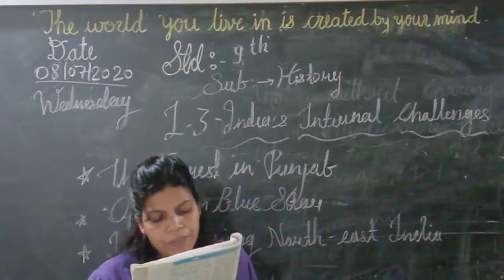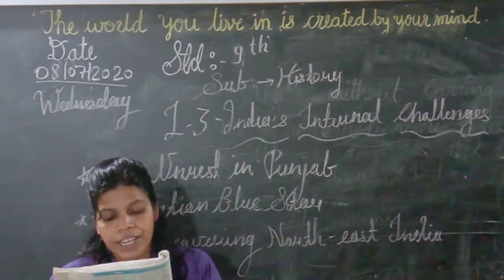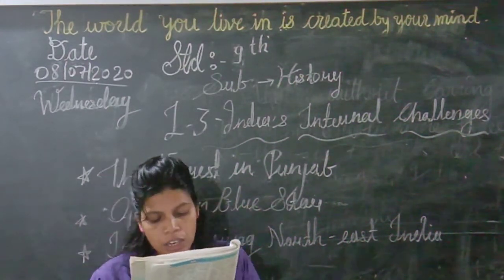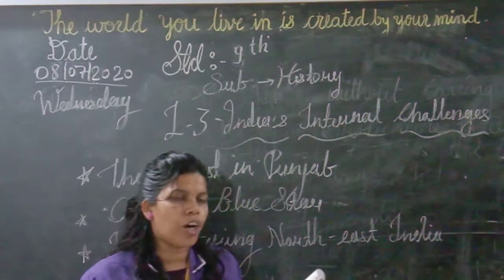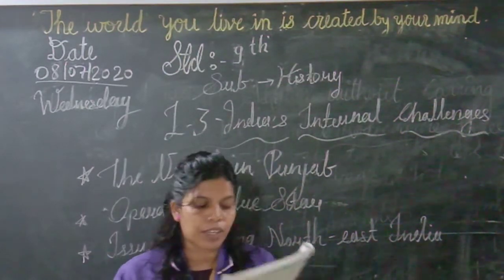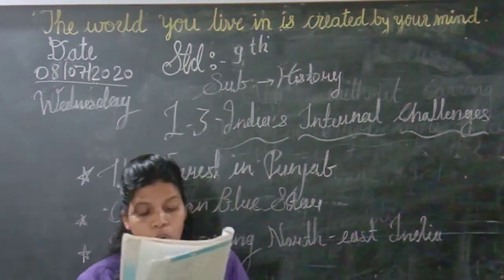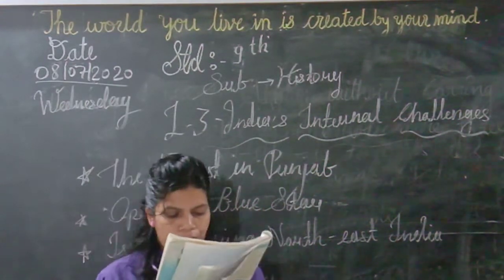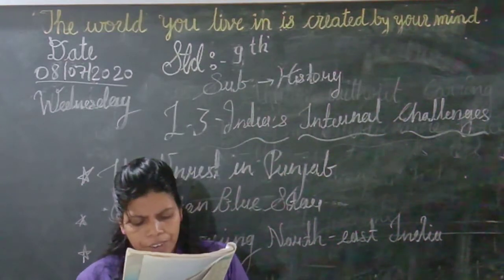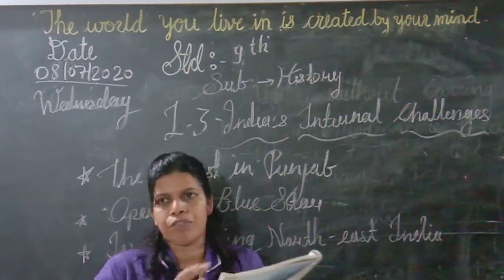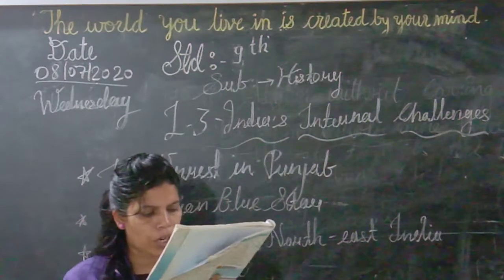In 1961, Laldenga established an organization called the Mizo National Front, and he asked for a greater Mizoram, a big Mizoram.